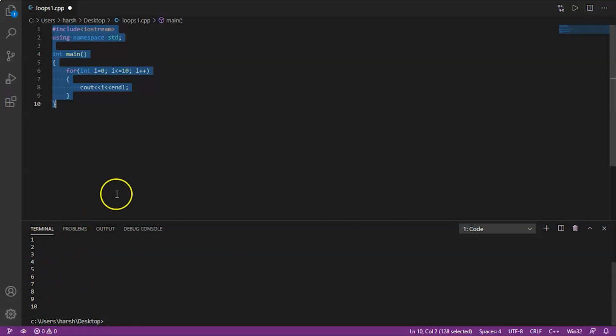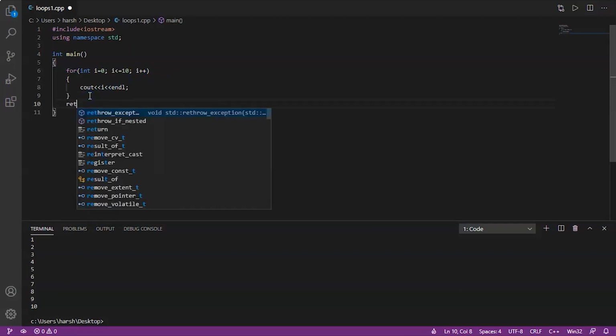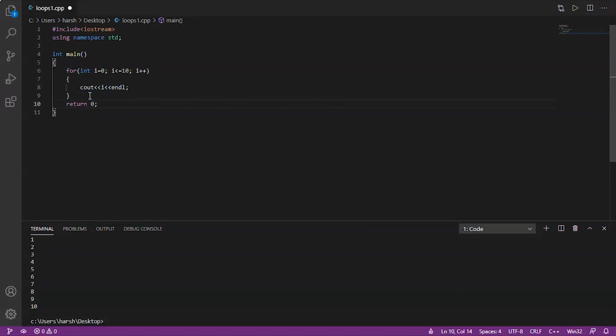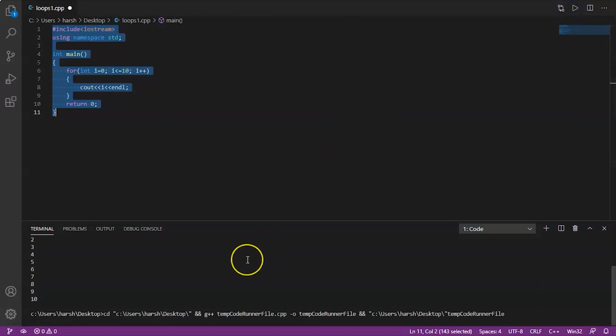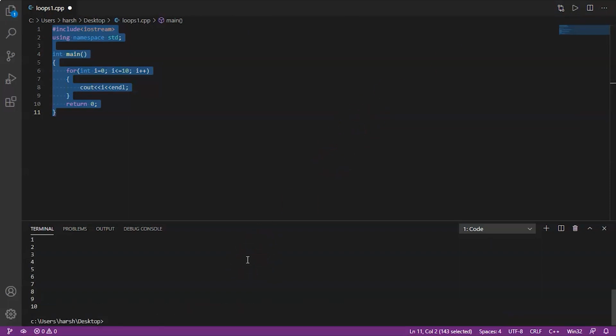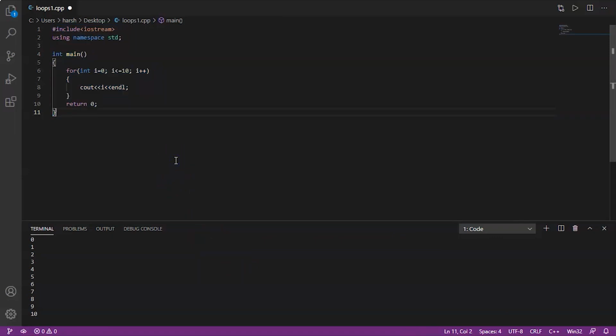Here is our answer, and let me tell you one thing more. To put return 0 after the loop is a good practice. Now I'll run it again. The output will be the same, but it's a good practice to write return 0 in the end. 0, 1, 2, 3, 4, 5, 6, 7, 8, 9, 10. So instead of hard coding, we can just use the for loop in this case. It's a basic example of a for loop, but you can try some more examples in order to understand it better.